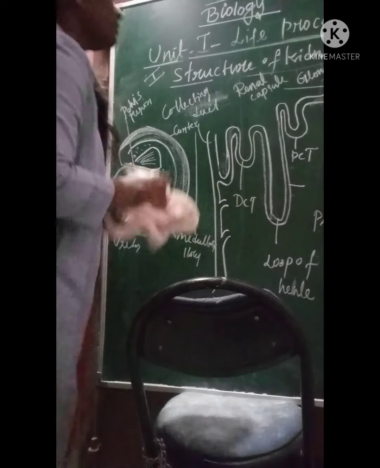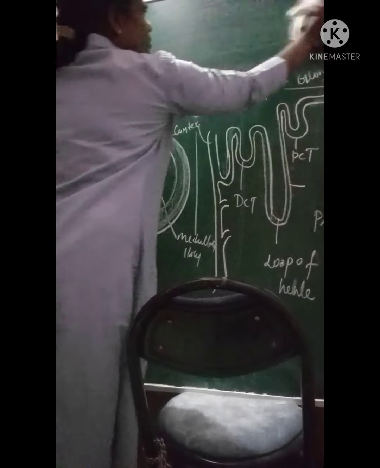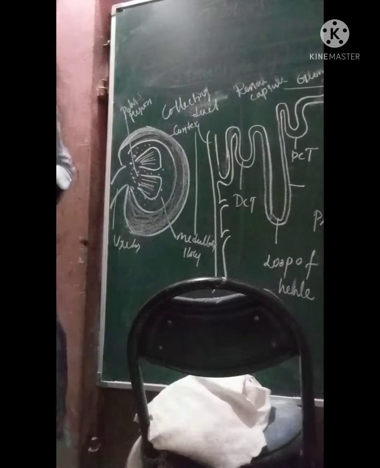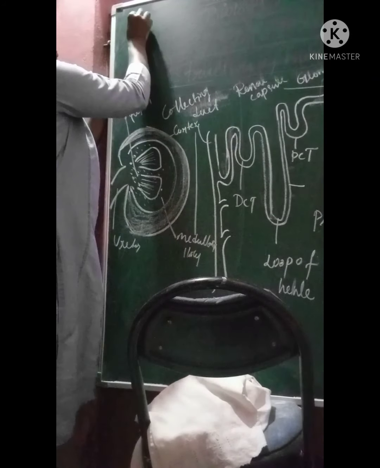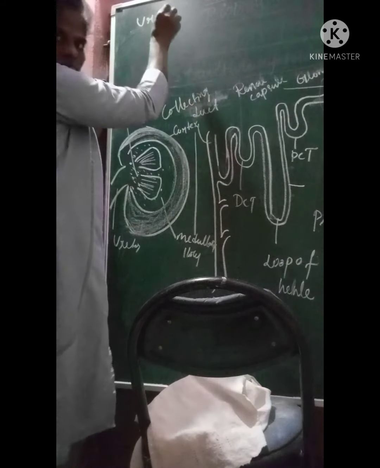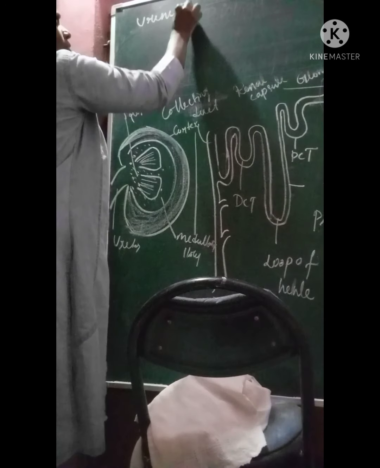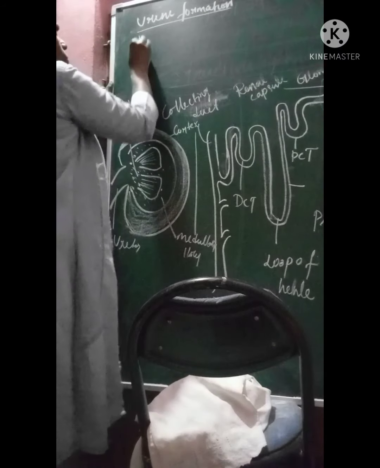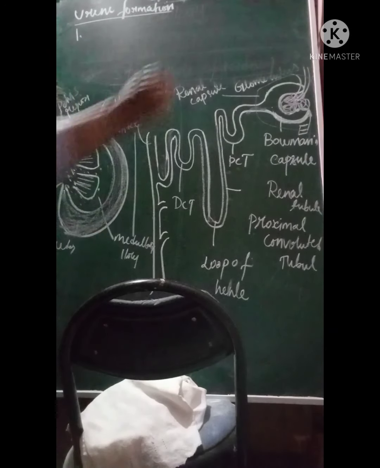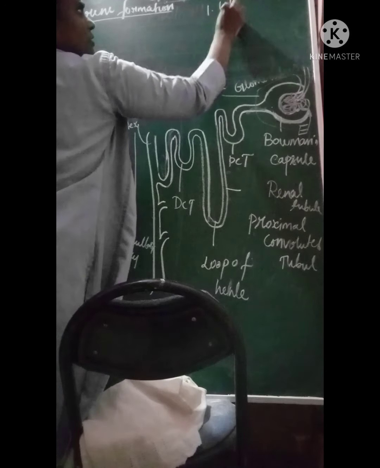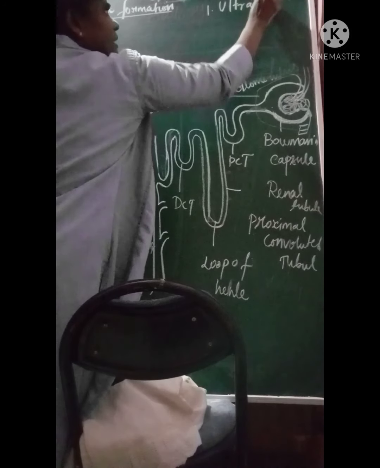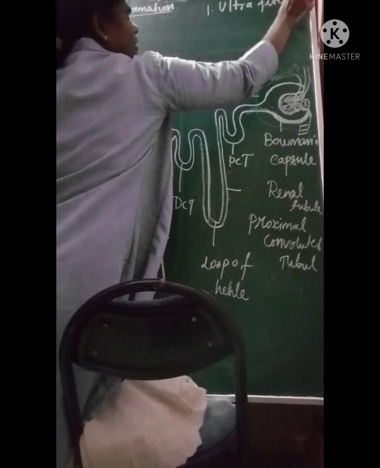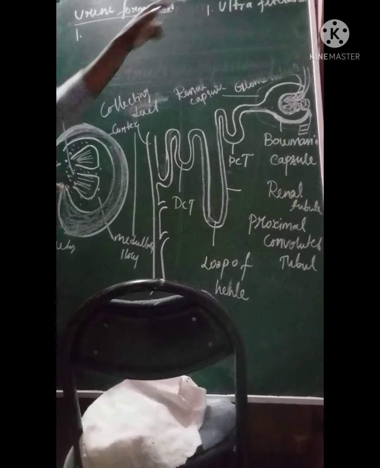Now what are we going to talk about? Urine formation. How does urine get formed? The first one is filtration, as I have told you. I'll write it down here: ultrafiltration. I'll explain it to you. Ultrafiltration, very important.